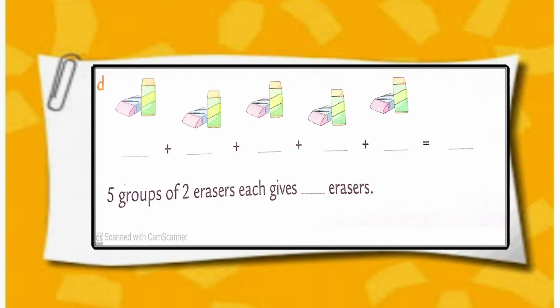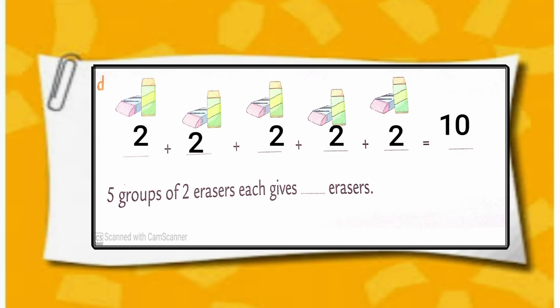Sum number D. We can see 5 groups of erasers here and each group has 2 erasers in it. That means we have to make repeated addition of 2. 2 plus 2 plus 2 plus 2 plus 2.